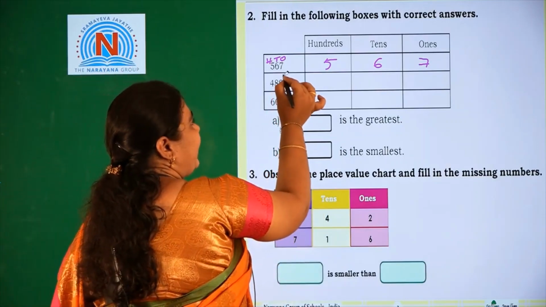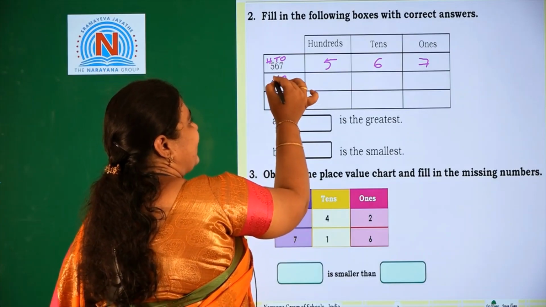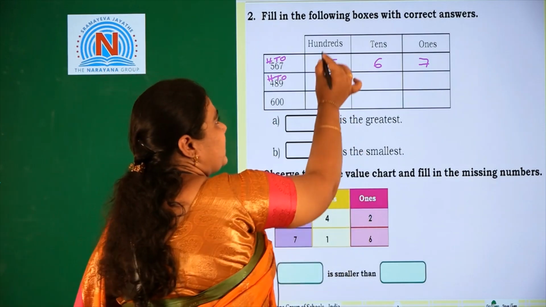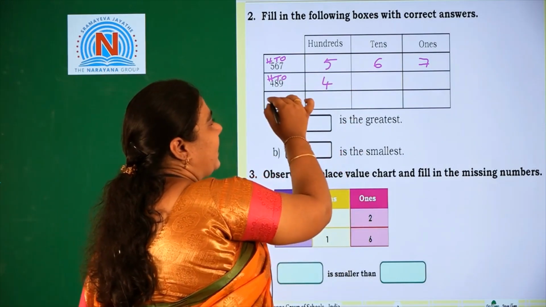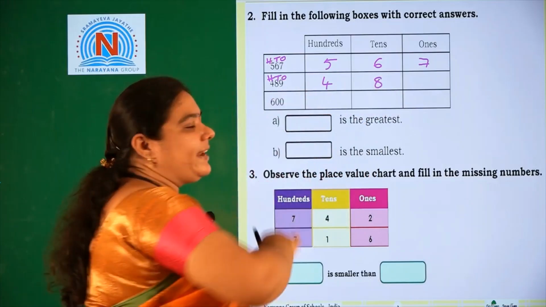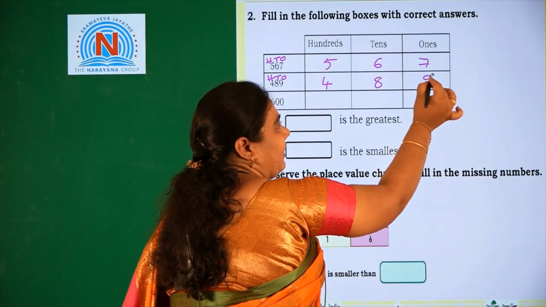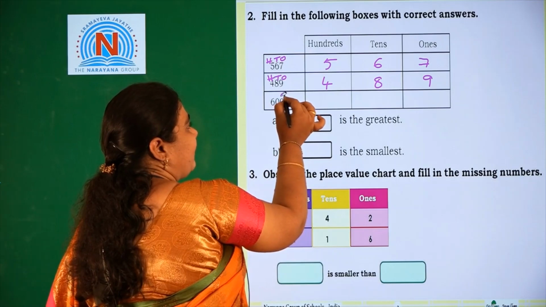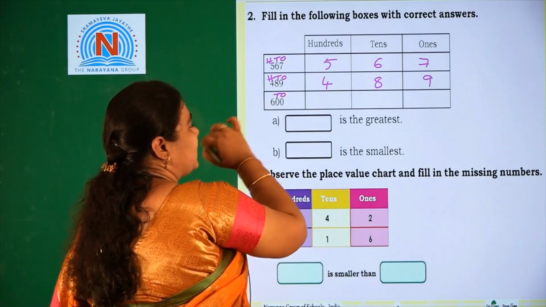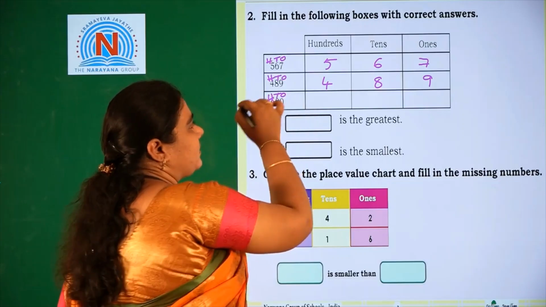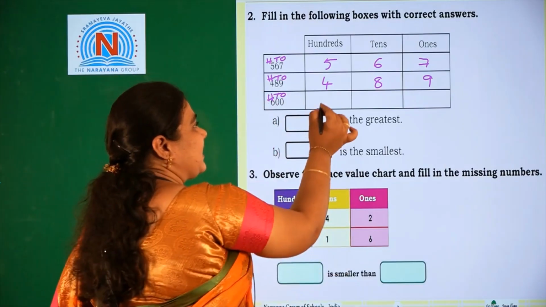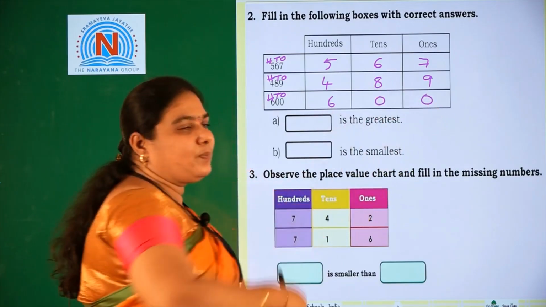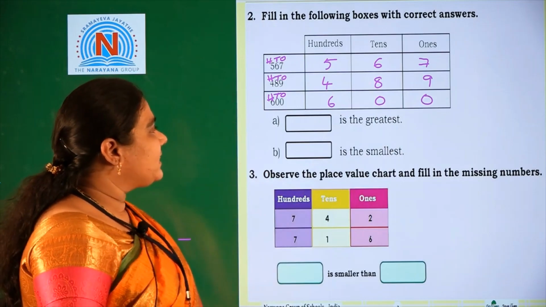489. In this 489, 9 is in ones place, 8 is in tens place and 4 is in hundreds place. So 4 is in which place? Hundreds place. So we should write 4 is in hundreds place, 8 is in tens place and 9 is in ones place. Look at the next one, 600. 0 is in ones place, again 0 is in tens place and 6 is in hundreds place. You should write 6 is in hundreds place, 0 is in tens place, again 0 is in ones place.